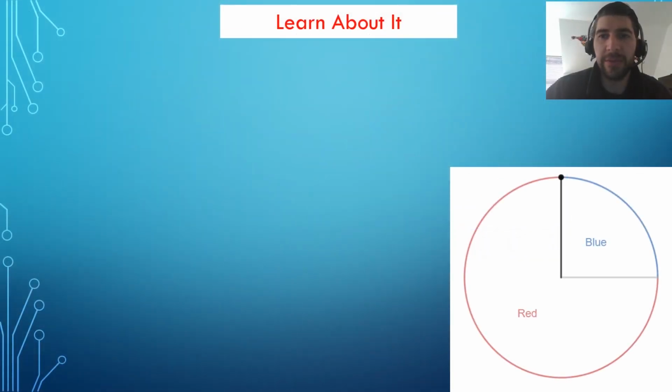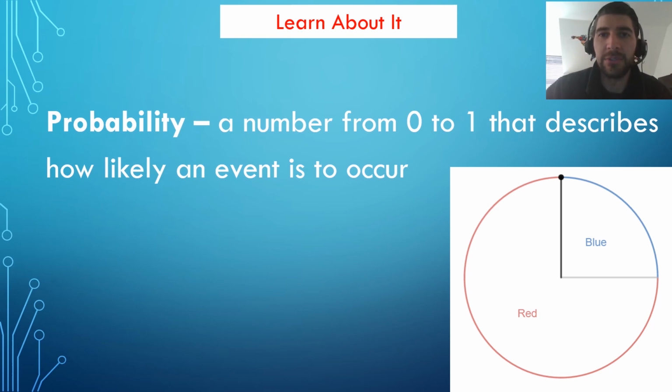Let's review some vocabulary. Probability is a number from 0 to 1 that describes how likely an event is to occur. Looking at our spinner example, the theoretical probability of landing on blue after one spin is 1 out of 4, and the theoretical probability of landing on red is 3 out of 4. This is because there are 4 equal sections, even though only 2 unequal sections are drawn, and 3 of those 4 equal sections are red. I'm going to draw in a line to show where those 4 equal sections would be. And now we can see that 3 of those 4 are red, and 1 of those 4 is blue.